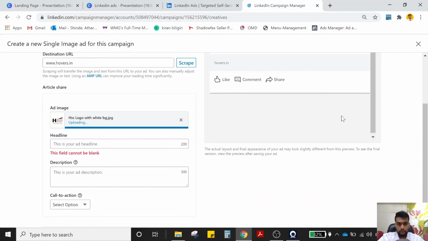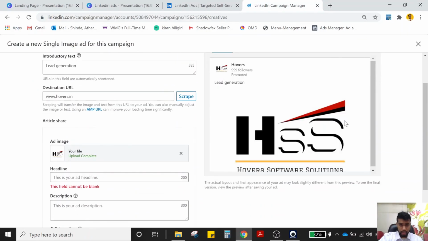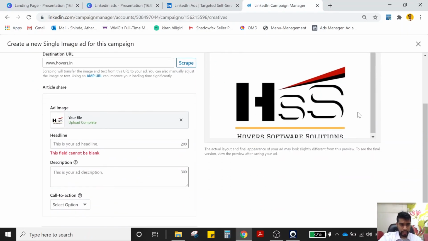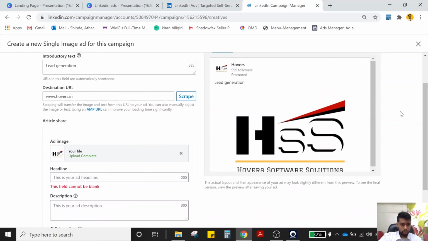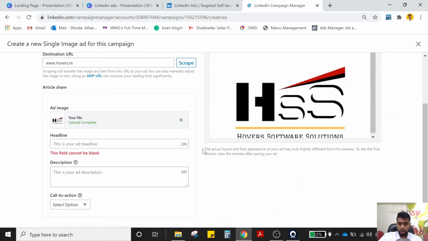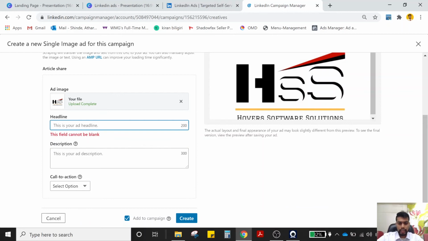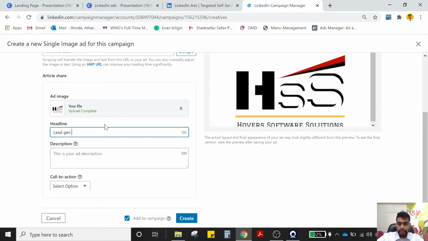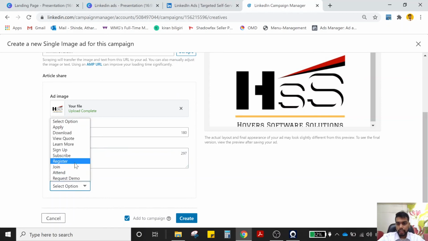So let's say for now what we are going to do is put lead generation as the title, and we are going to use our logo in order to get customers. The headline will be lead gen specialist. Whatever description that you want to put, and a call to action. Let's say it's going to be sign up for now.